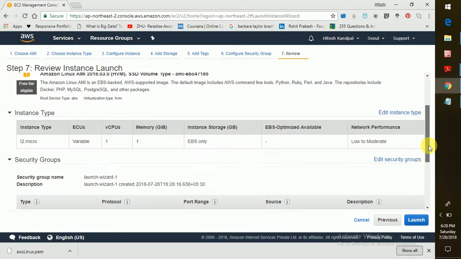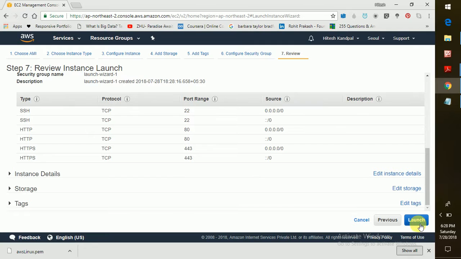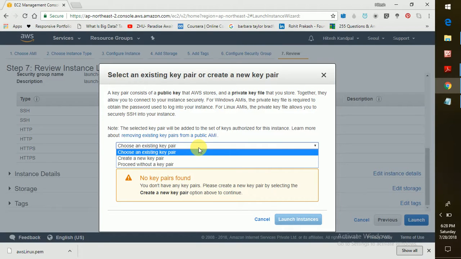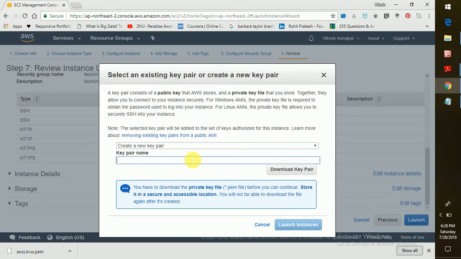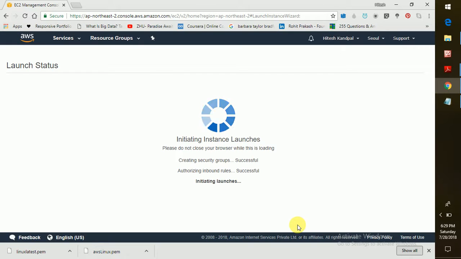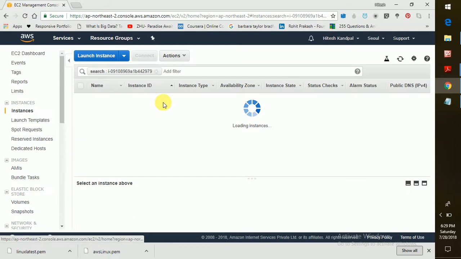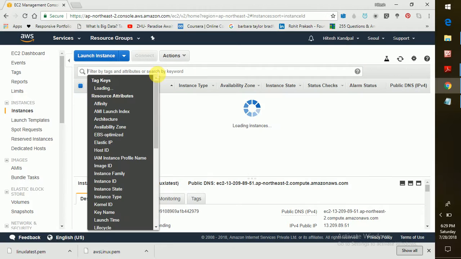Here I'm launching my server, so I can use my existing key pair, or I can create a new one. Let's say the next latest. I am downloading my key pair. It's in PEM format, and I'm launching my instance. And Windows PuTTY does not support PEM, so we'll convert it to PPK.